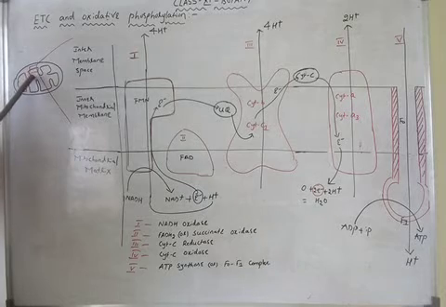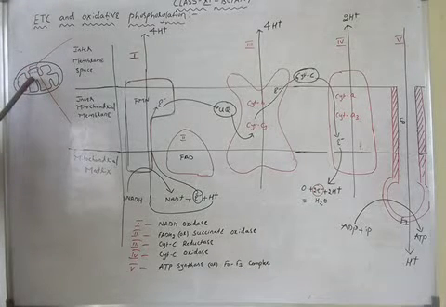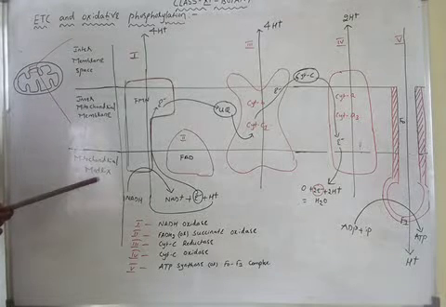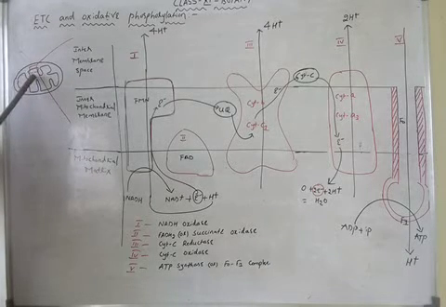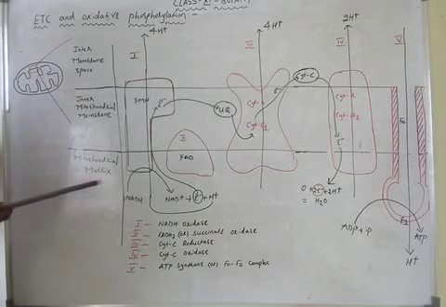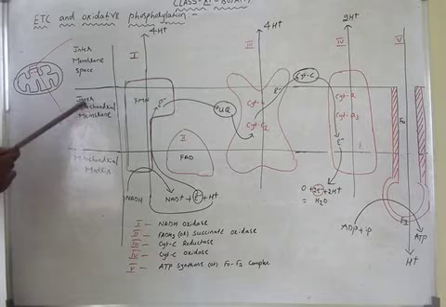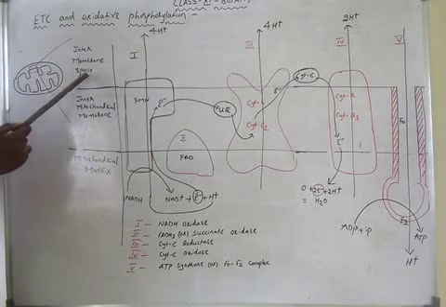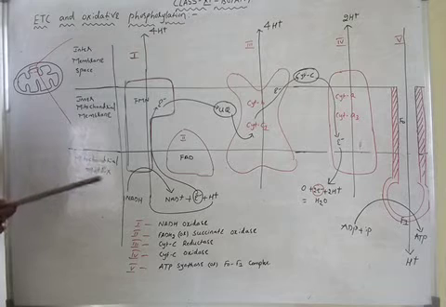And the space present towards the inside of the inner mitochondrial membrane is called the mitochondrial matrix. So we have the inner mitochondrial membrane, the intermembrane space, and the mitochondrial matrix.